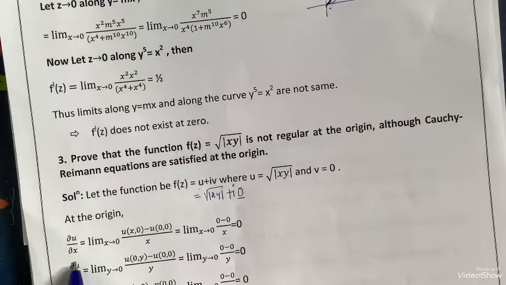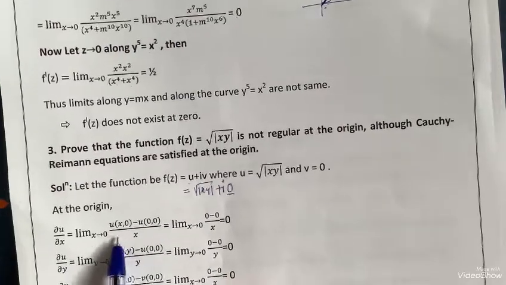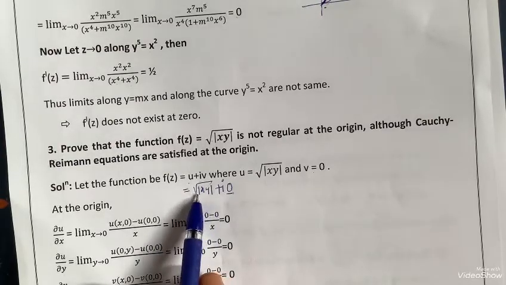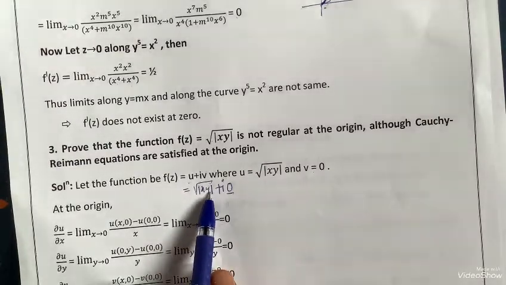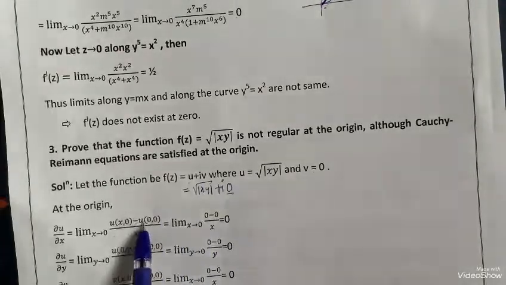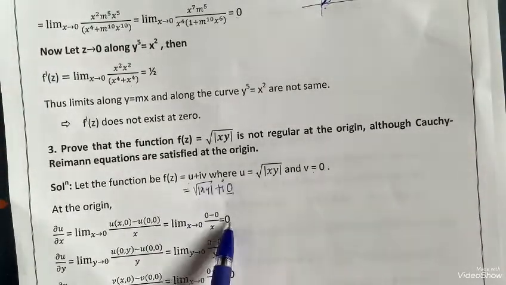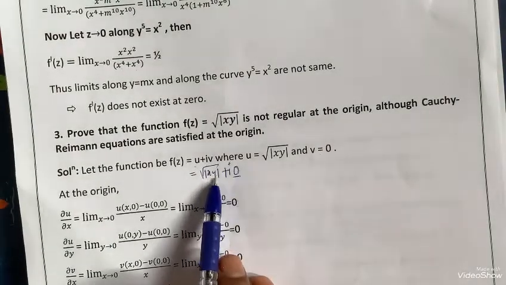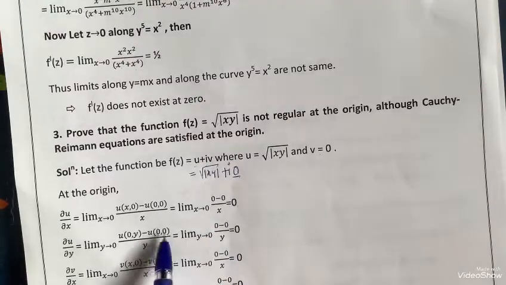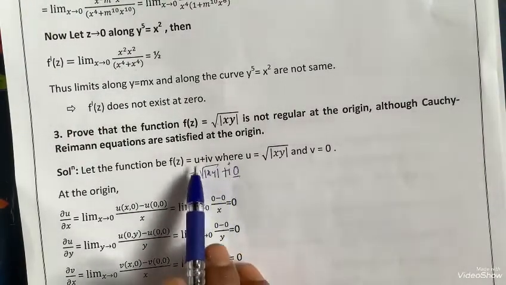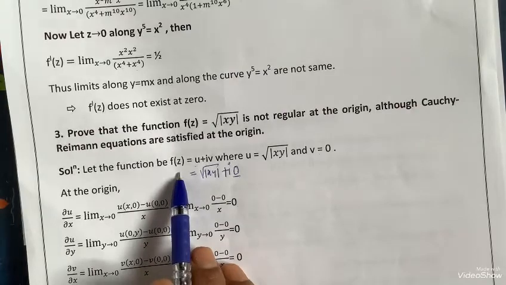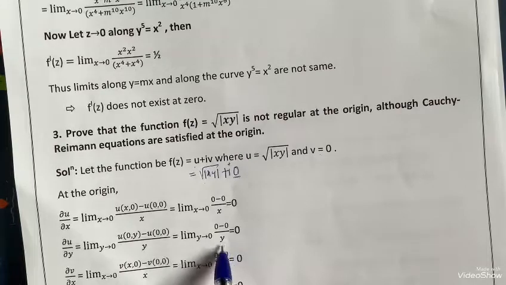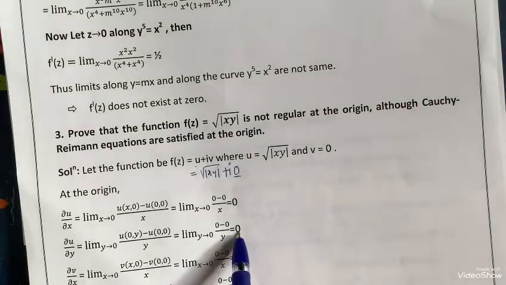Okay, so dou u by dou x at origin, as in previous example, u x0 minus u 0 0 divided by x. So u x0 is what? Mod of x into 0, it is 0 itself. Root of 0 you are getting 0, minus this 0 divided by x, it is 0 itself. And dou u by dou y at 0 y, means x equal to 0 and y you keep as it is, u 0 y is equal to 0 itself, and u 0 0 is 0 only, okay, because this function is 0 means u is 0, v is 0, that's why u 0 0 is 0 itself. 0 minus 0 divided by y, this is equal to 0 here, okay.